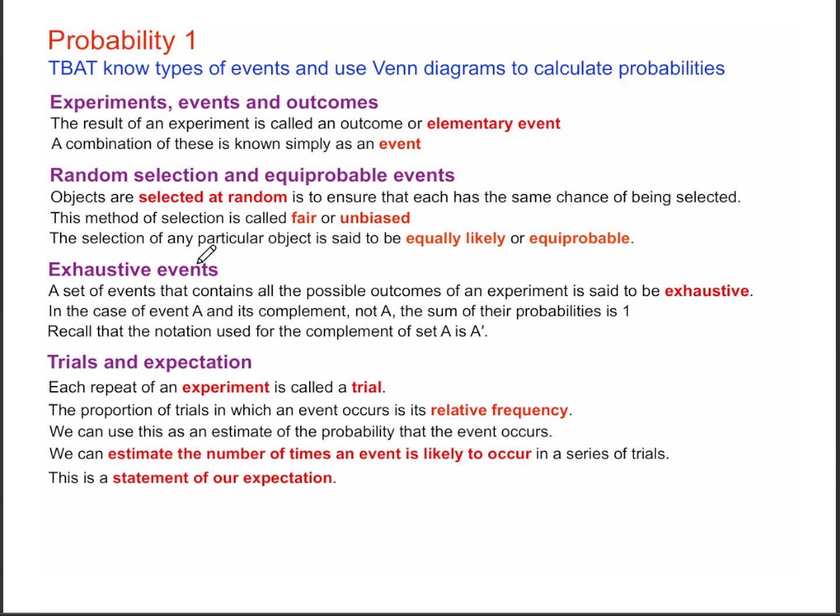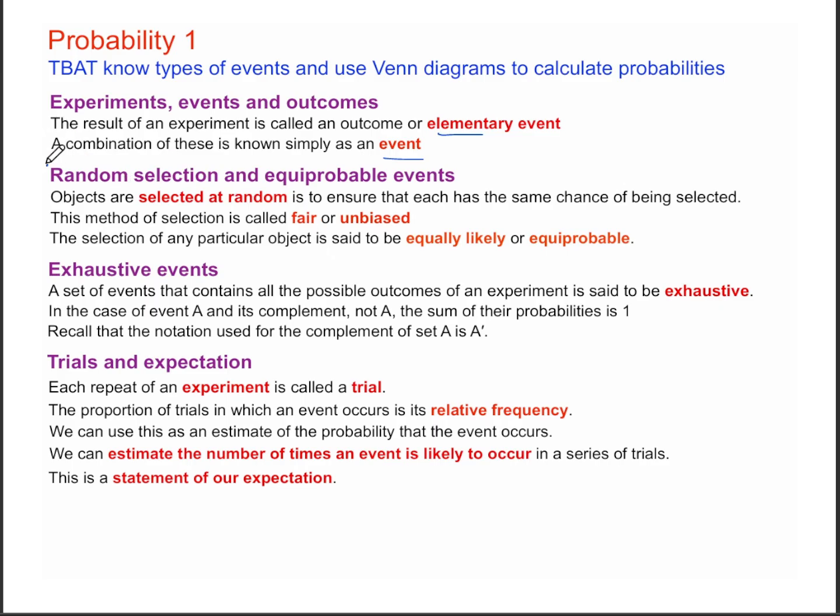This is the first topic in probability, and we're going to start off with some terminologies. Firstly, the result of an experiment is called an outcome or the elementary event. A combination of these outcomes or elementary events is what gives you an event. So an event is a combination of multiple outcomes or multiple elementary events.